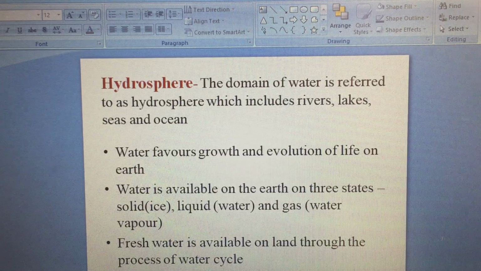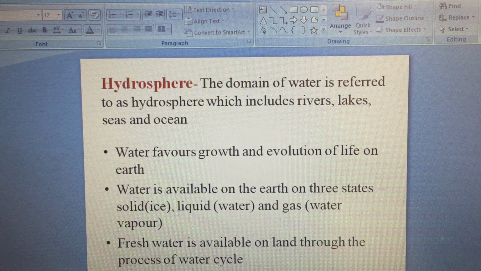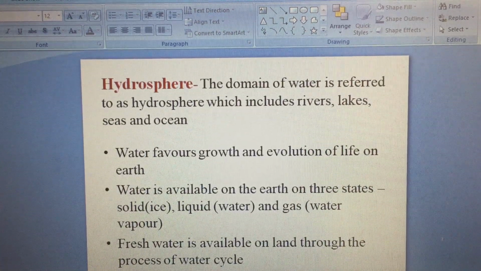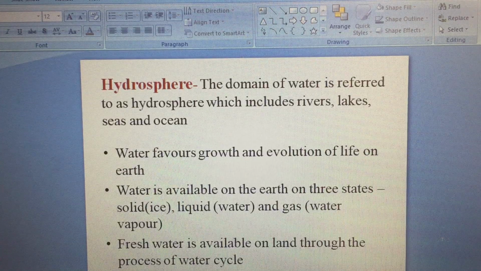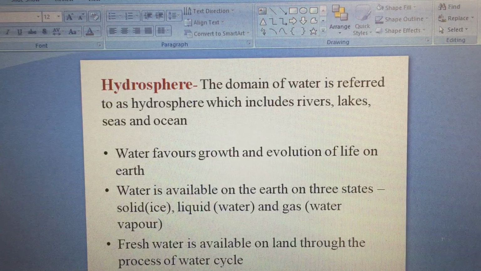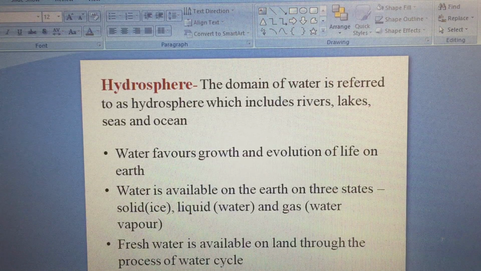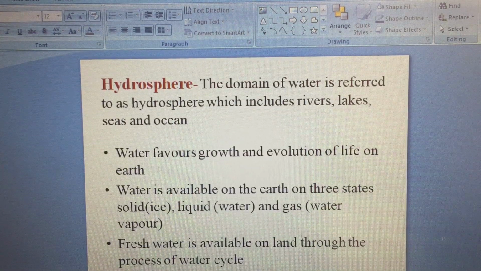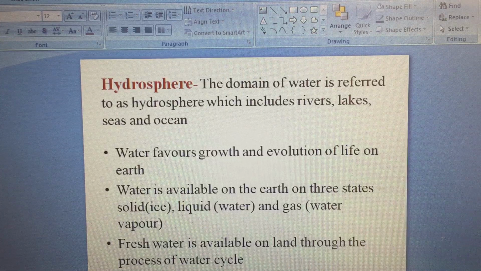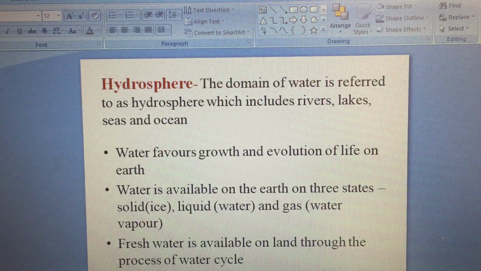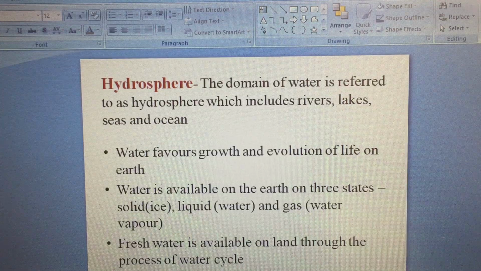Water is available in three forms on earth. It is solid, you can see ice, liquid, water, and gaseous form, that is water vapor. And mainly in these three forms, hydrosphere or water is found on earth, and fresh water is available on land through the process of the water cycle. From grade 4 and 5 you must have studied the water cycle, how the fresh water comes back to earth. From the ocean it goes to form clouds, precipitation, condensation, the whole process, and then water comes back on earth.